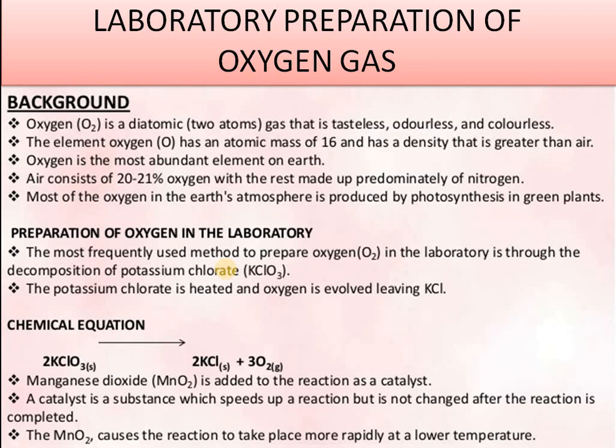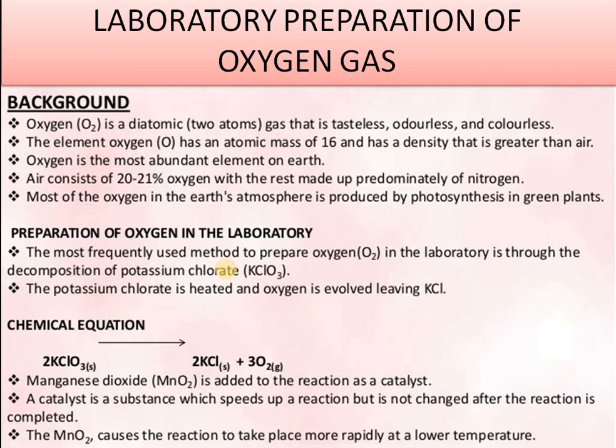Now, there will be differences in the properties of atomic and molecular oxygen. Atomic oxygen is the atom, O, and molecular is dioxygen, O2. Certain properties differ, so we should be careful when dealing with the oxygen atom and the oxygen molecule. Now, the normal production of oxygen is through photosynthesis, but how can we prepare it in the lab, or what are the general methods of preparation of oxygen gas?